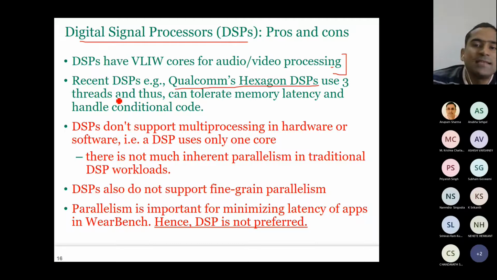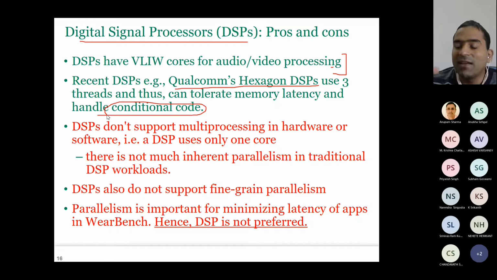Because you have multiple threads, you can tolerate memory latency, and you can also handle the conditional code. So this control code means conditional code. Wherever we have this branch condition, if-else condition, that's the meaning of control code. So because it has 3 threads, you can tolerate that.